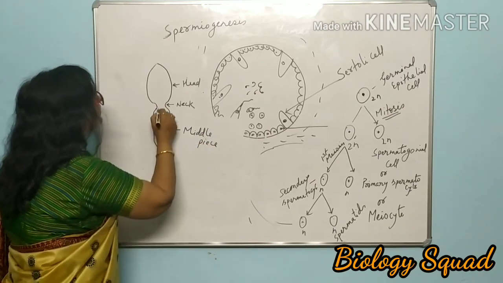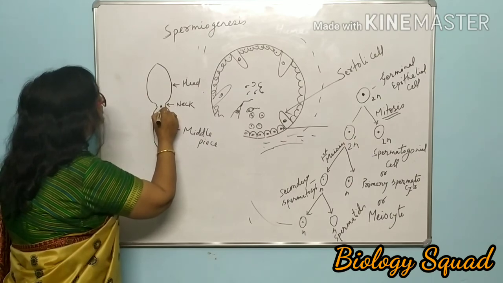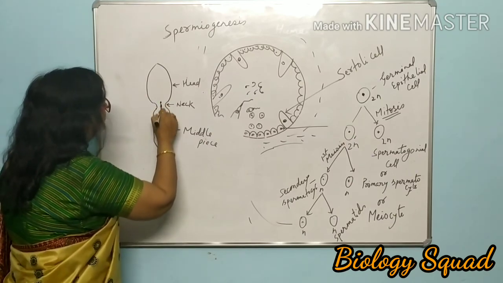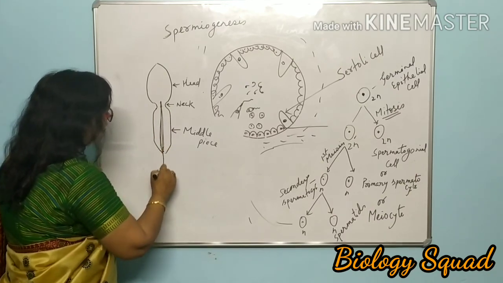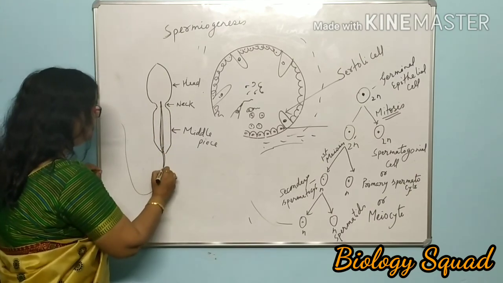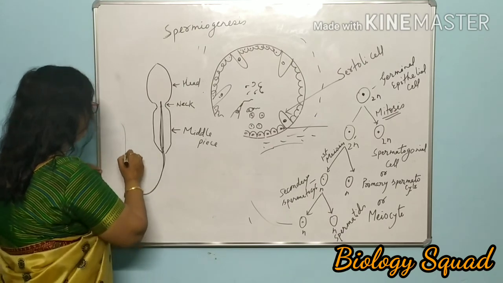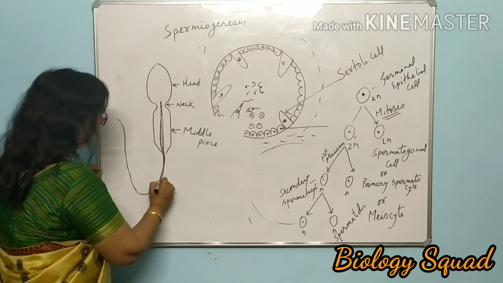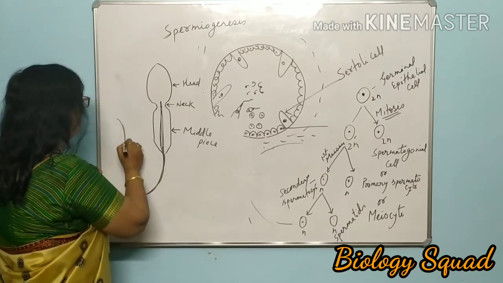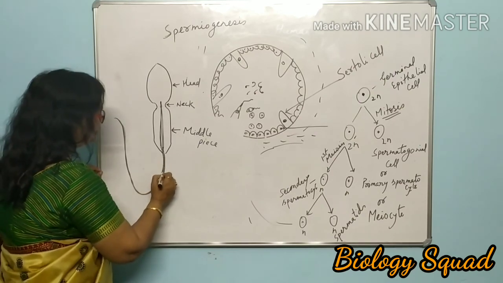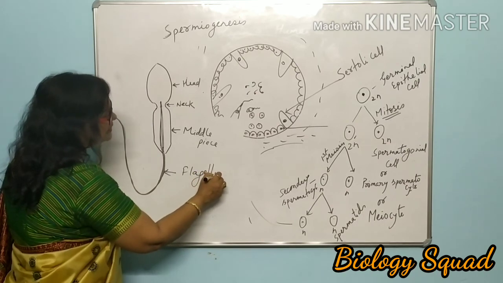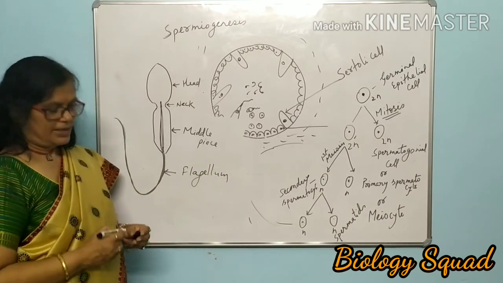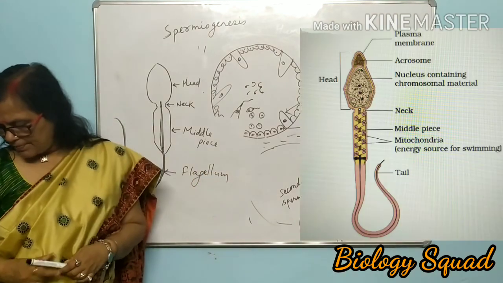There are centrioles also, present inside this middle piece, and one of the centrioles continues with the flagellum. It contains a locomotory organelle which is treated as flagellum.